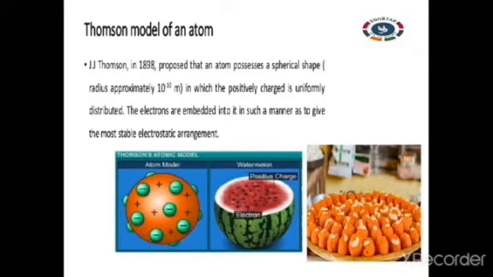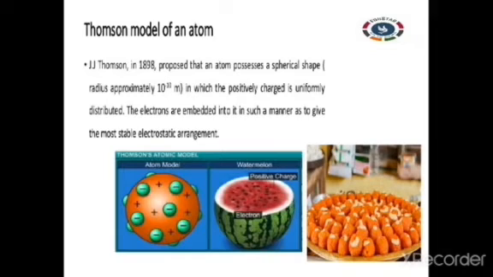Thomson described his atomic model as follows: the positively charged protons are equally distributed over the surface of the atom. He believed that positive charge does not concentrate in any one area, but is distributed all along the surface of the atom.